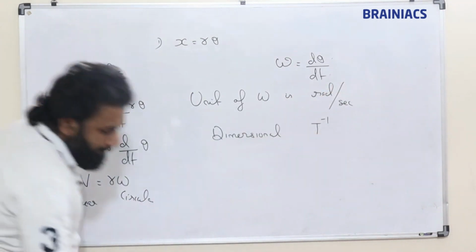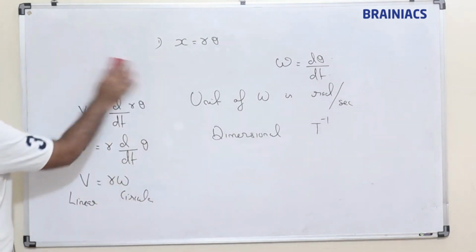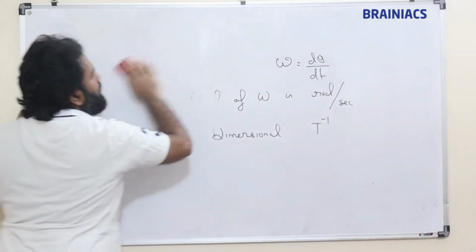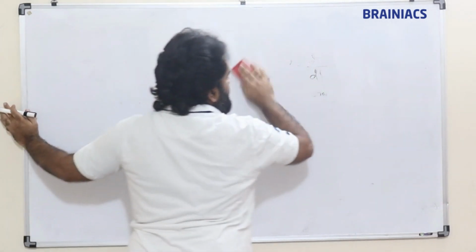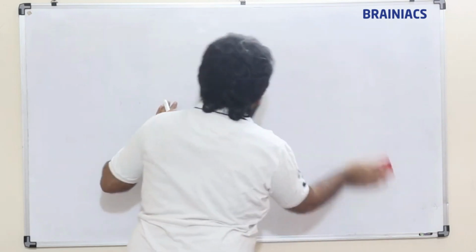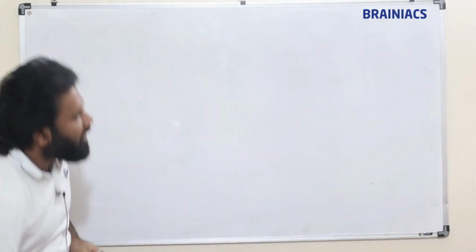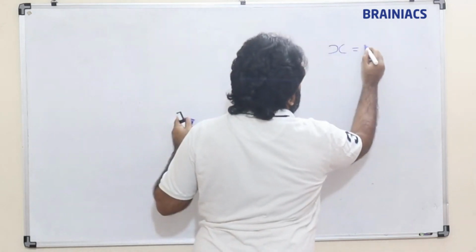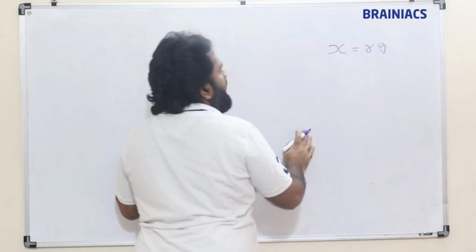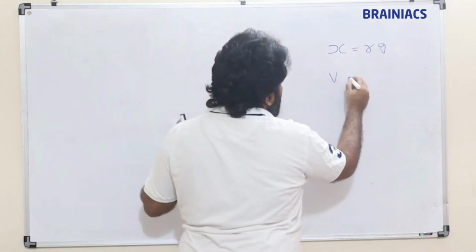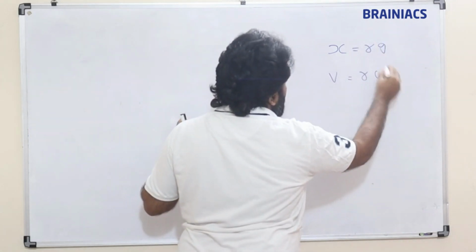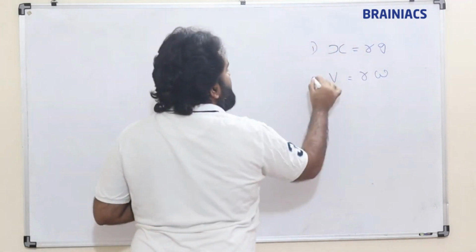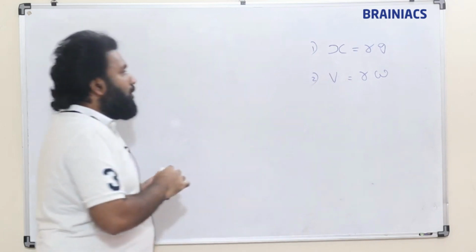Clear? Right. Okay, so we have got x is equal to r theta and v is equal to r omega. We will add these formulas to this list.